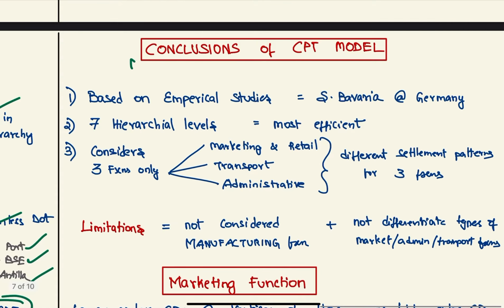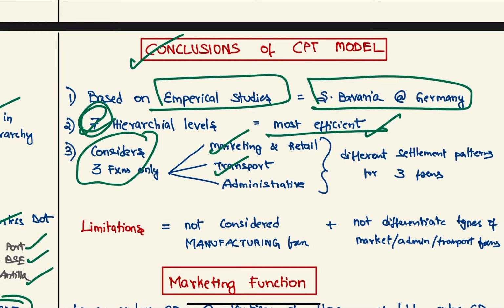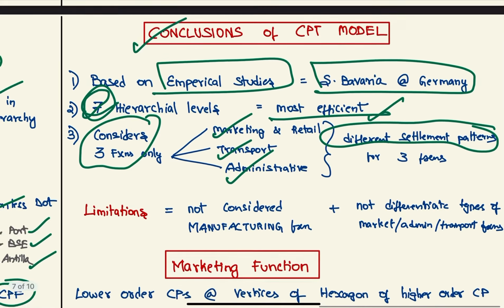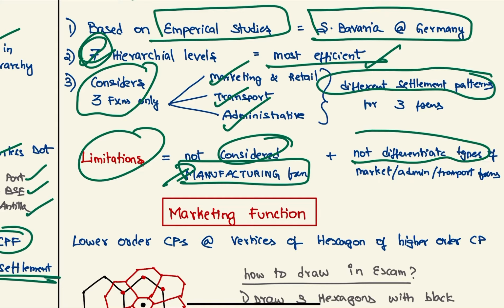So what are the conclusions of CPT model? It is based on the empirical studies of South Bavaria and Germany. So 7 hierarchical levels is the most efficient one. It considers only 3 functions, which are marketing and retail, transport and administration. So for these 3, 3 different settlement patterns are given. What are the limitations? It does not consider manufacturing function, which is a very important function. Also, it does not differentiate different types of marketing, administration or transport functions.